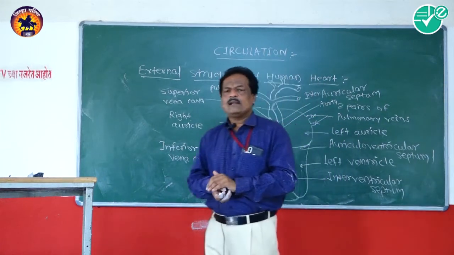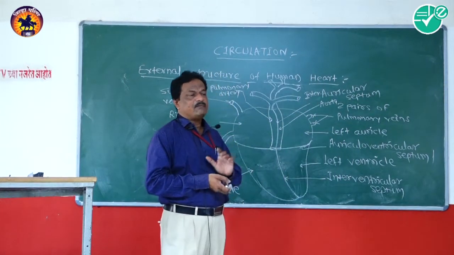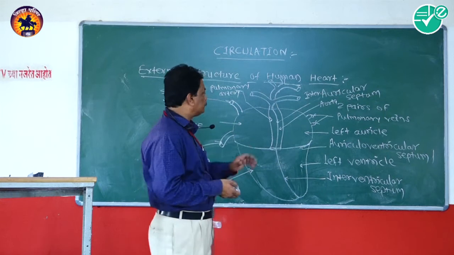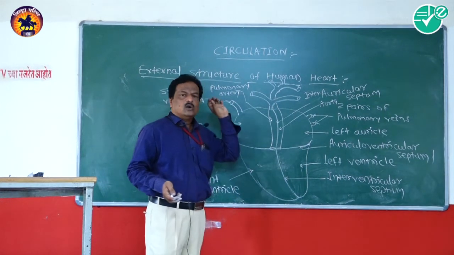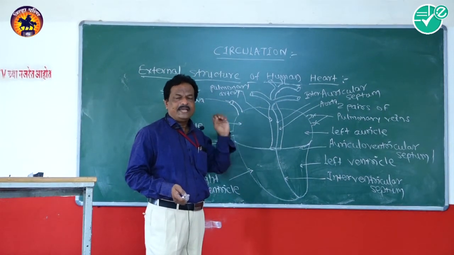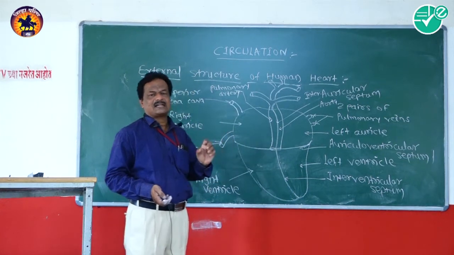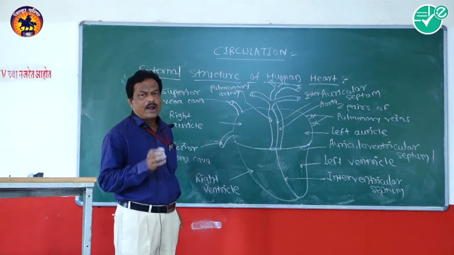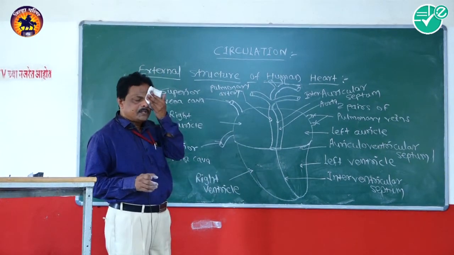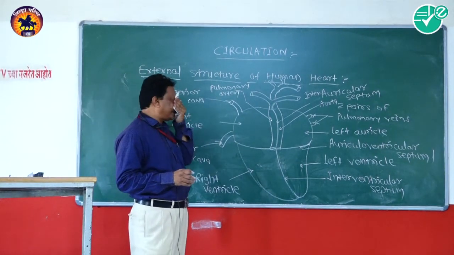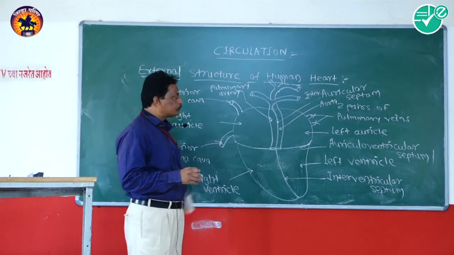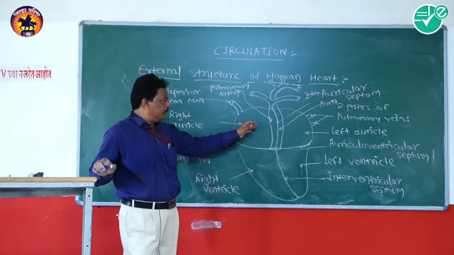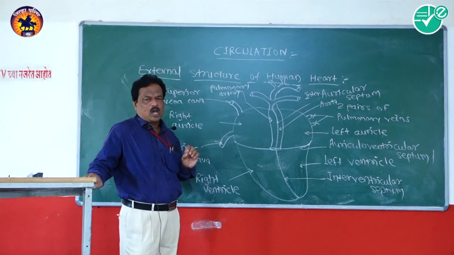The function of that pericardial fluid is to prevent the friction between the heart and thoracic ribs. It avoids the friction between these two structures, and it acts as a shock absorber.